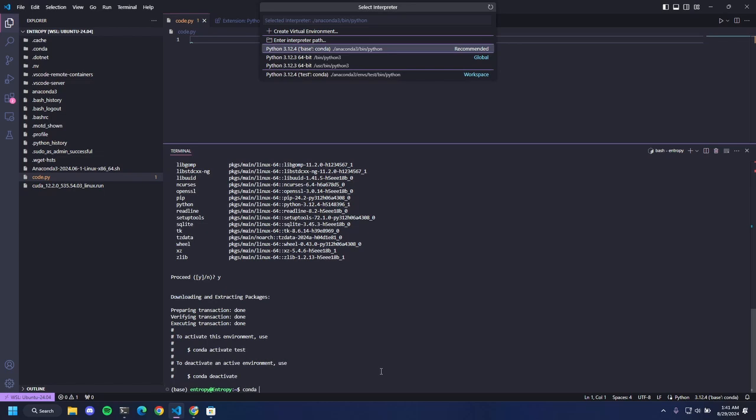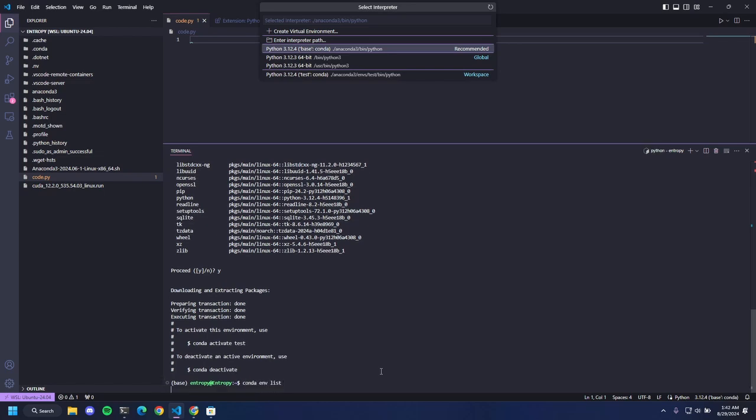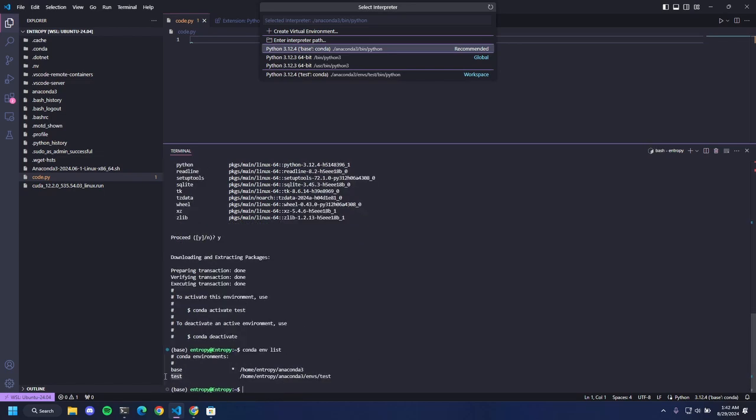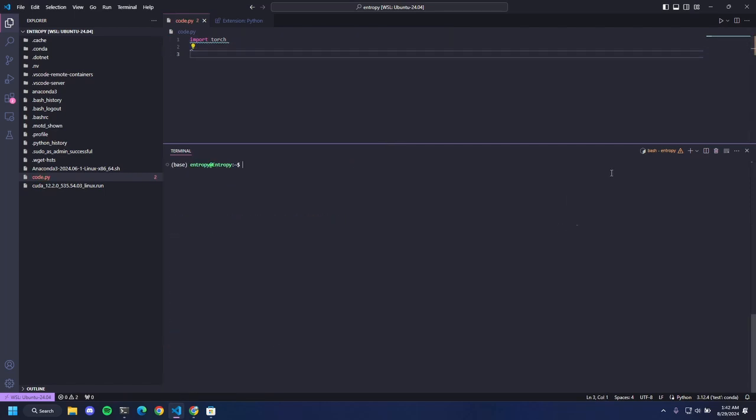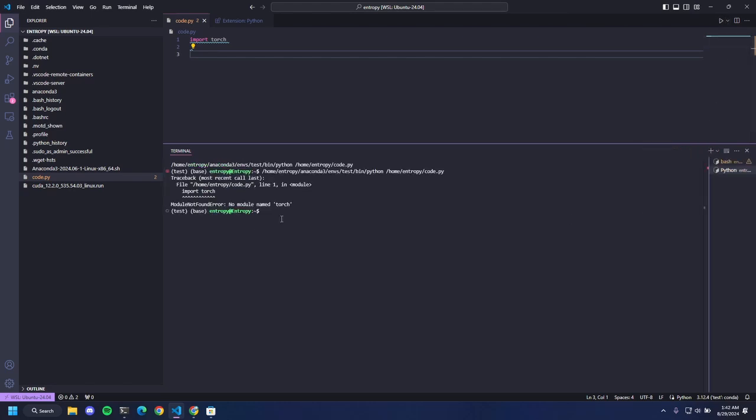If we see on the list, you can see the test environment is there, and we can also find it here, the test environment. Okay, so we can go into the test environment and import torch. If you see, there is no torch installed in the test environment, so it says fail to find torch.